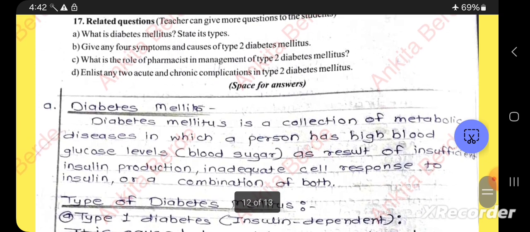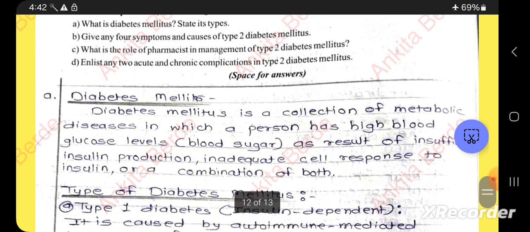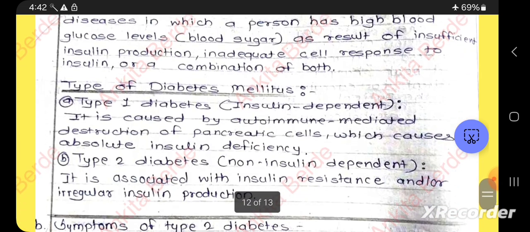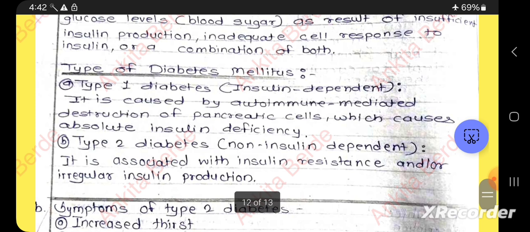First question, what is diabetes mellitus and state its types? A simple definition of diabetes mellitus: it is a collection of metabolic diseases in which the person has high blood glucose level, that is blood sugar, as a result of insufficient insulin production, inadequate cell response to insulin, or a combination of both. Then type 1 diabetes is insulin dependent and type 2 diabetes is non-insulin dependent.